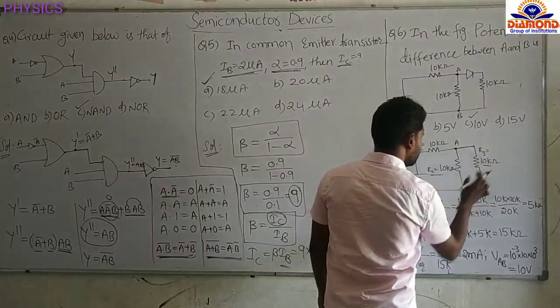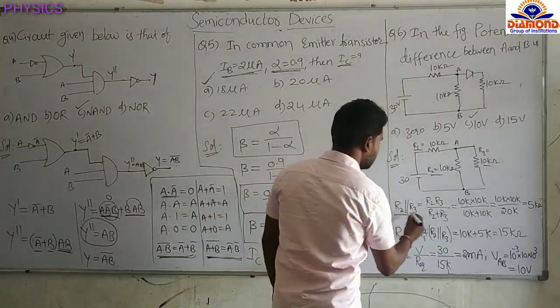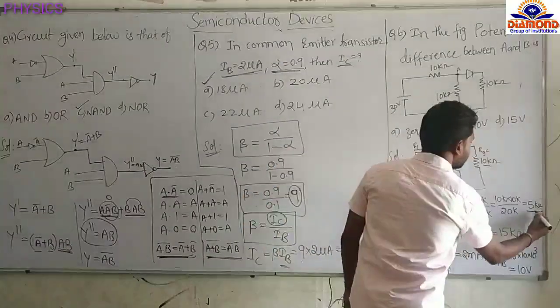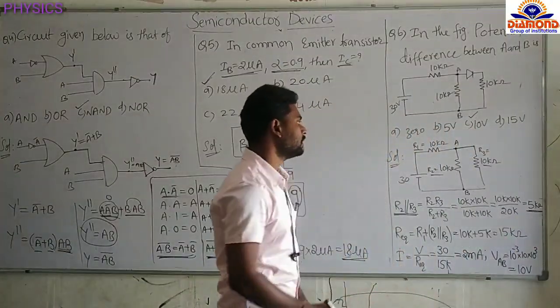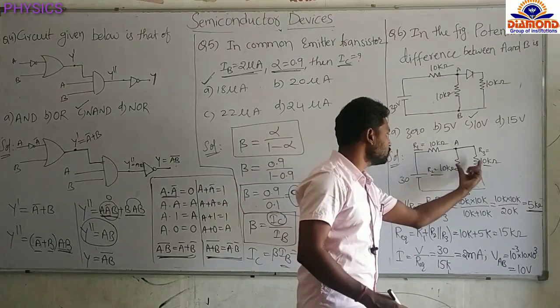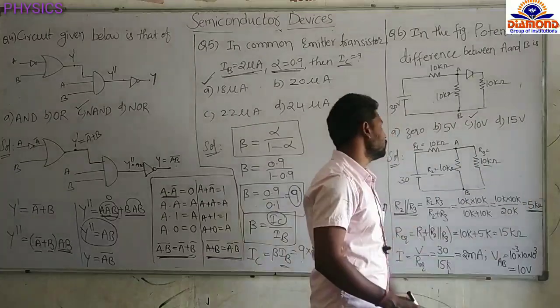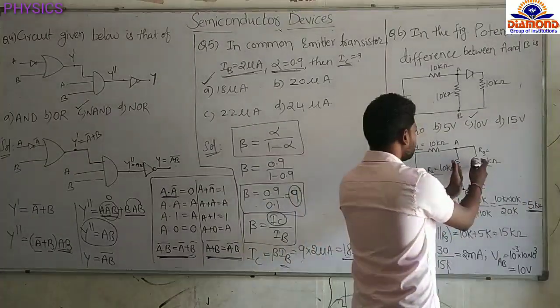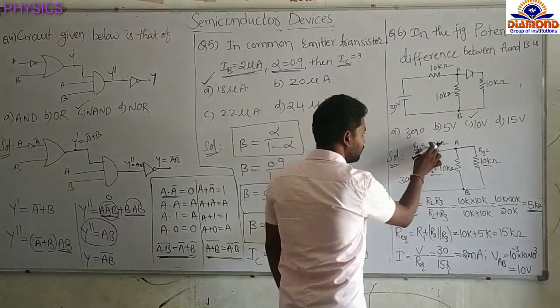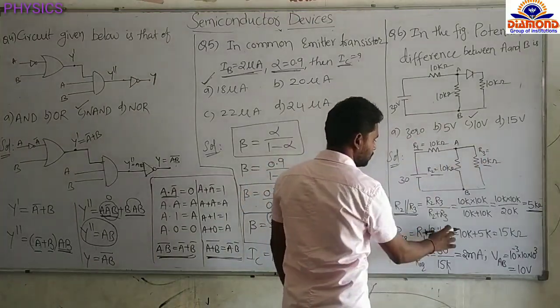Now R2 and R3 are both parallel to each other. Simplifying, we will get 5 kilo ohm resistance. The equivalent resistance of these two parallel resistors is 5 kilo ohm. And this combination is in series with R1. So the equivalent resistance is R1 plus this parallel combination.